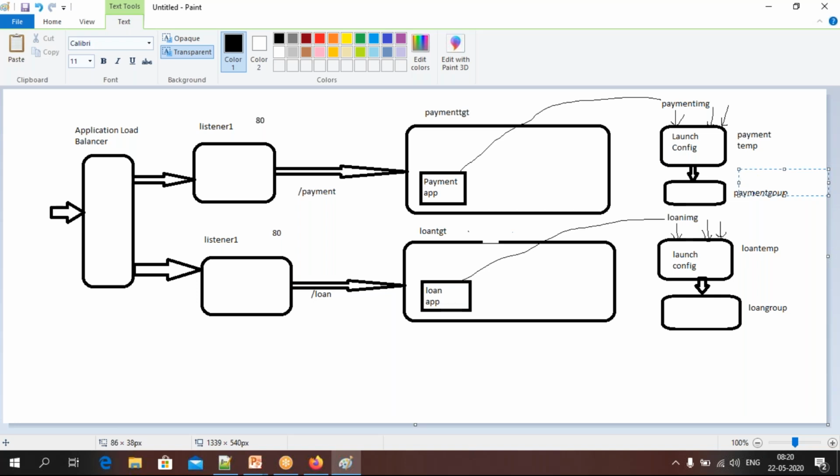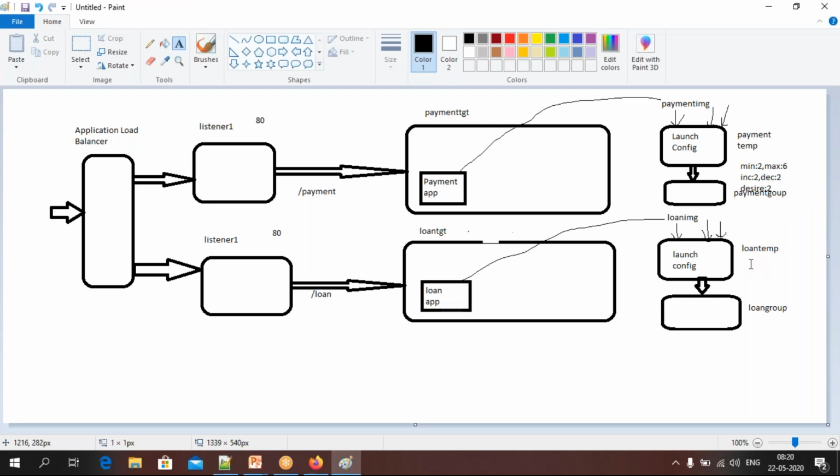In the payment group, minimum is 2, maximum is 6, and increase by 2 whenever some peak comes, and decrease also by 2. And always maintain desired, whether load is more or less, doesn't matter, always maintain 2 servers. Desired is 2 I kept here, don't confuse.